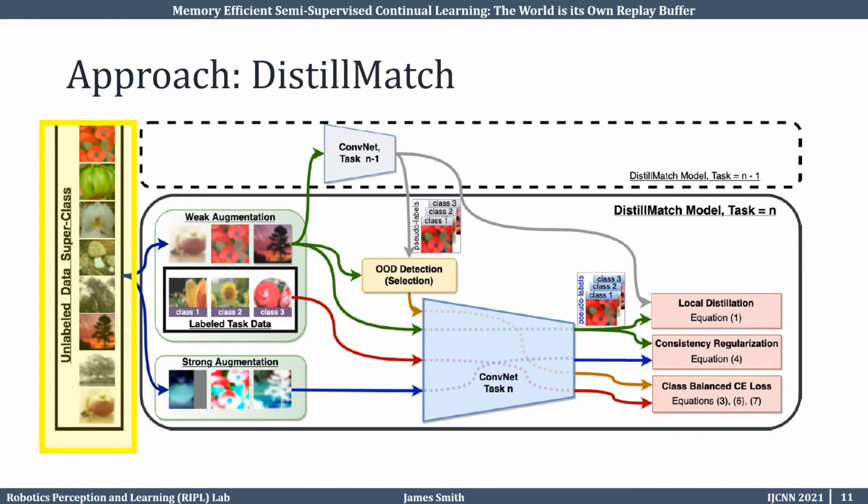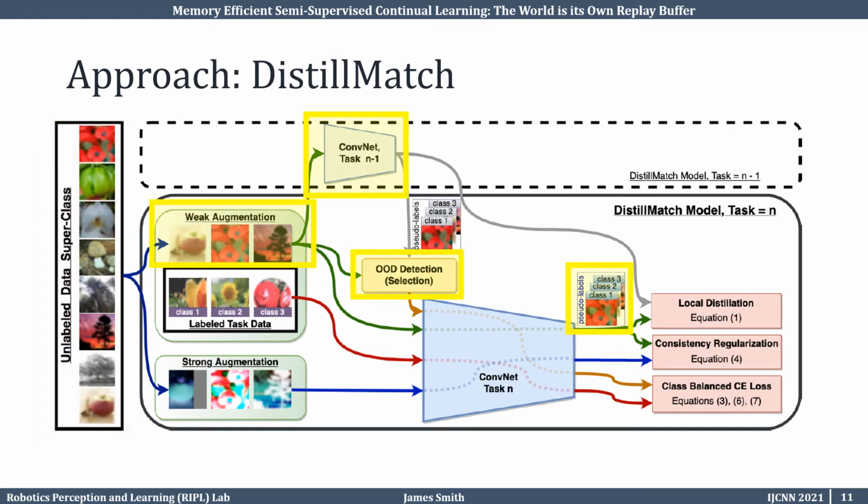Key to our approach is access to a large stream of unlabeled data. We use this unlabeled data and a frozen copy of our model from the end of the previous task for out-of-distribution detection. We assign pseudo-labels to the data selected to be in distribution.